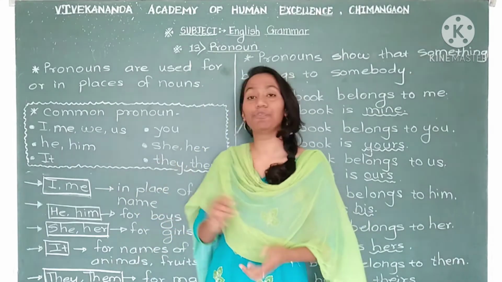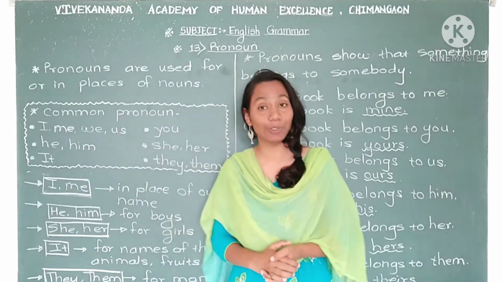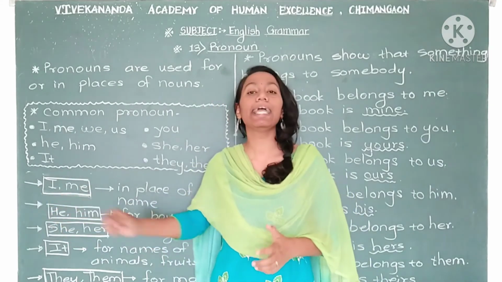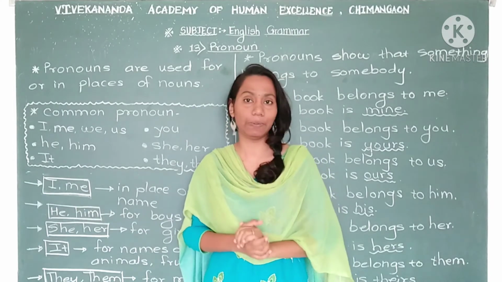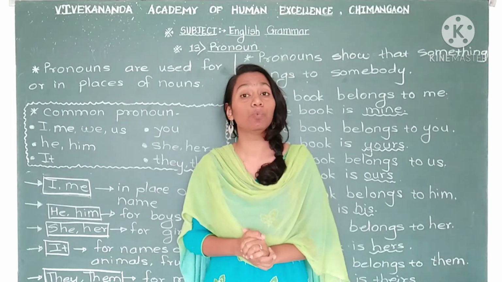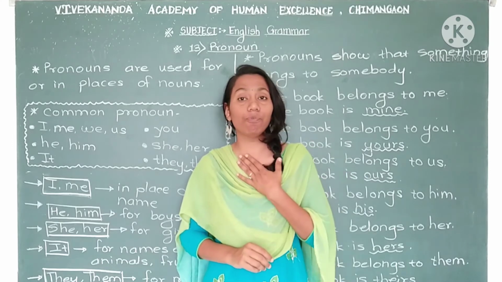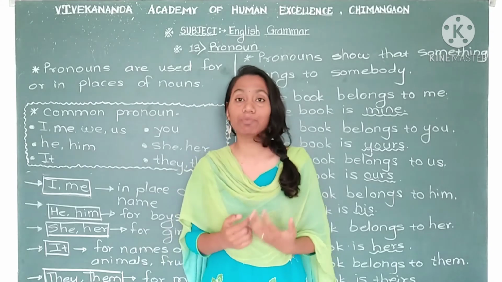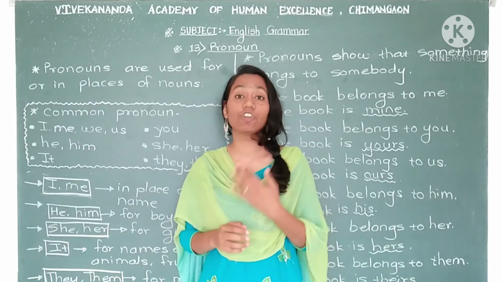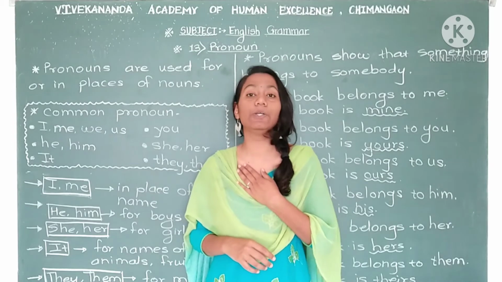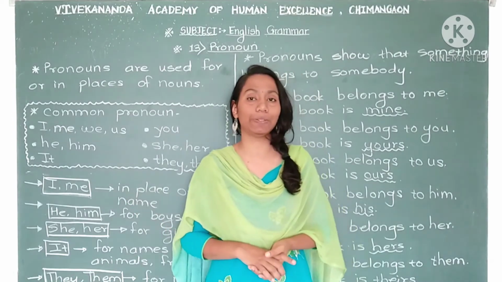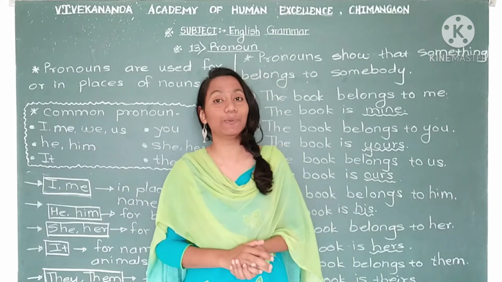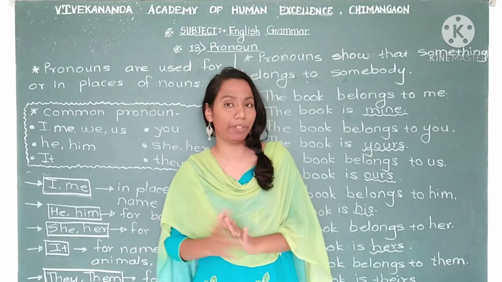Okay. Now see here, the first is I and me. These two words I write here and I draw one box here. I and me. These two words are pronouns, right? We use I and me if I want to tell you something about myself and I cannot use my name every time. So in place of my name, for myself, I can use I and me. Anyone can use this commonly. So these two also come in the common pronoun group.